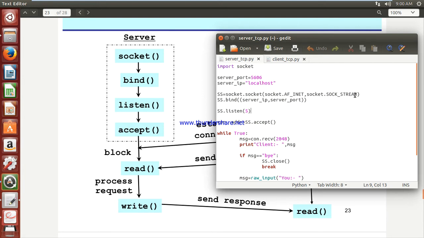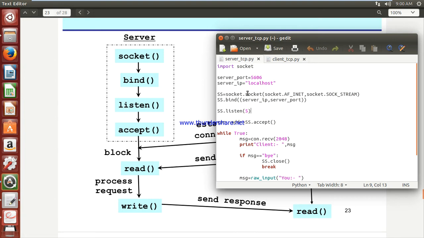Then socket dot SOCK underscore STREAM. SOCK underscore STREAM is the identification that I am using a TCP socket. Based on this, the socket you are preferring is a TCP socket. Okay, so that's enough for now. This is the server socket.